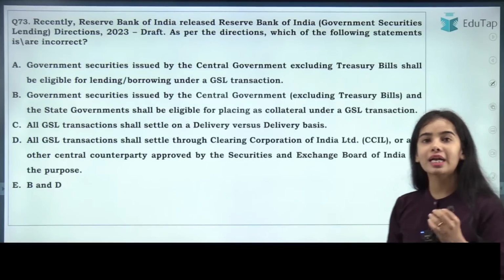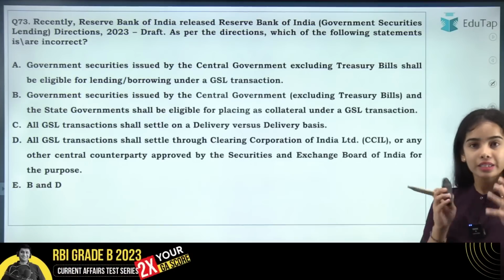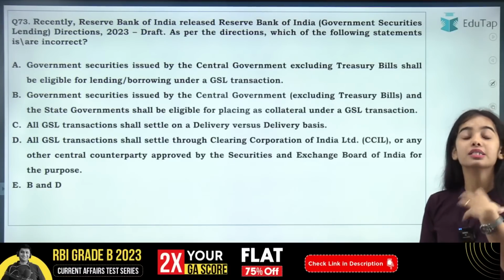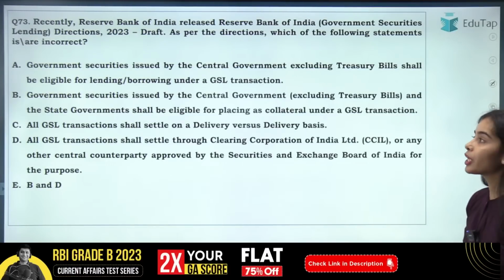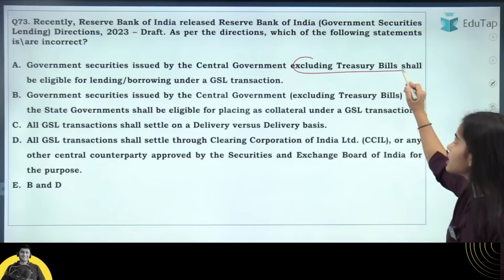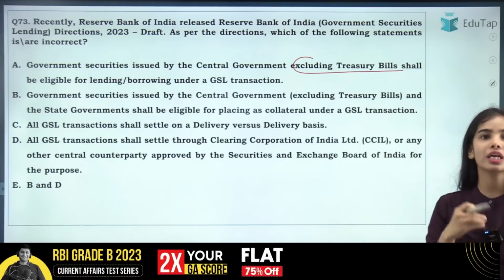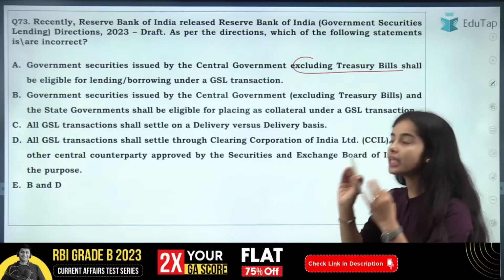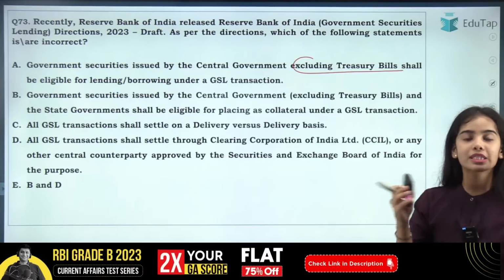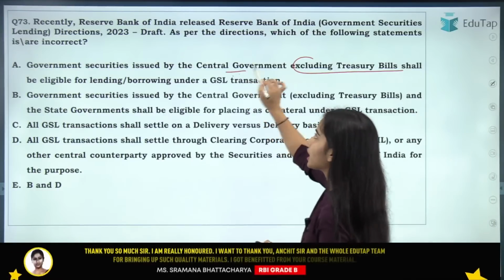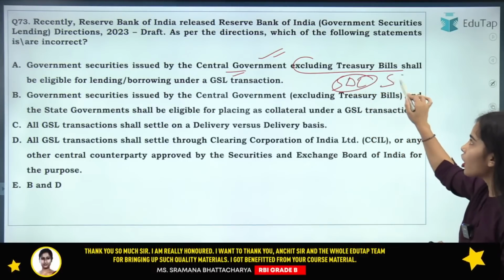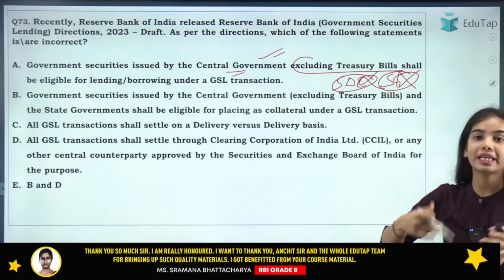Now coming to the next question, regarding government securities lending. Till now you could sell and buy government securities, but now you can also lend them. The banks can lend government securities. The government securities issued by the central government, excluding the treasury bills, shall be eligible for lending and borrowing under the GSL transaction. Even the state development loans or state government securities are not eligible for lending and borrowing.